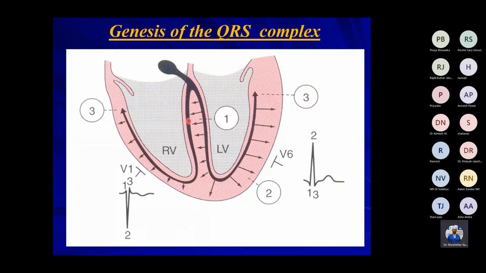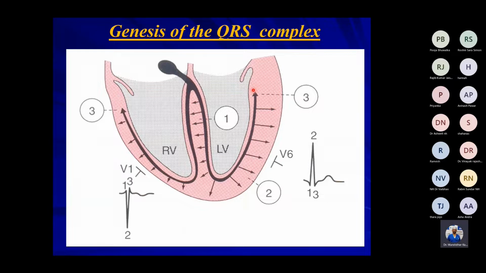So that is how you get the Q wave, which is a small negative wave, and then a large R wave, which is positive on the chest leads, and the activation of the basal part of the left ventricle gives rise to again a negative wave, that is the S complex. This is Q, this is R, and this is S.